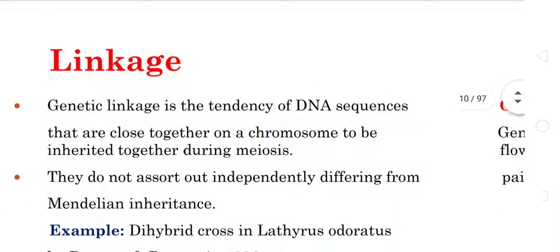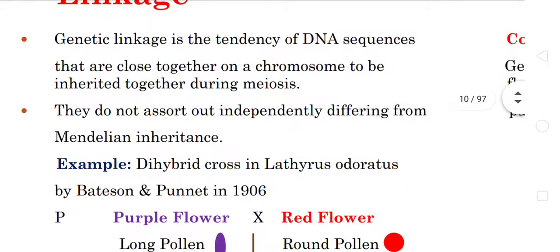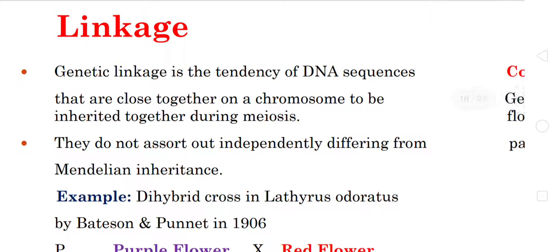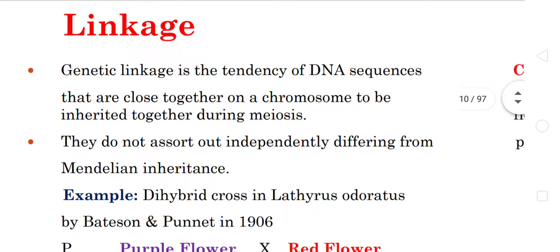And next we move on to a new topic called linkage. According to the Mendelian point of view, genes are responsible for the transmission of characters, and these genes are present either in the same chromosome or in different chromosomes. If they are present in different chromosomes, they can assort independently according to Mendel's law of independent assortment. But later,